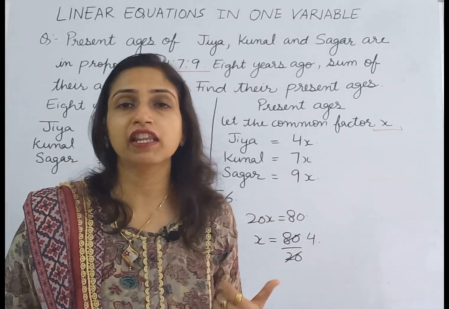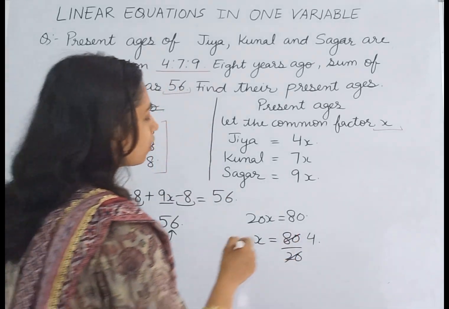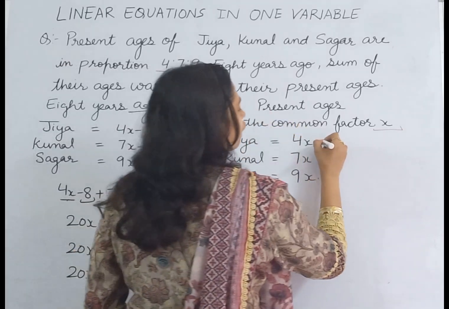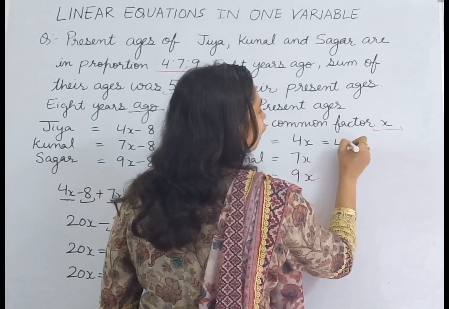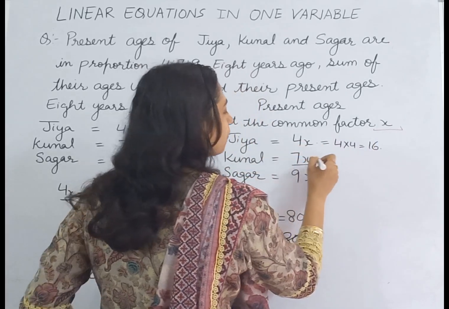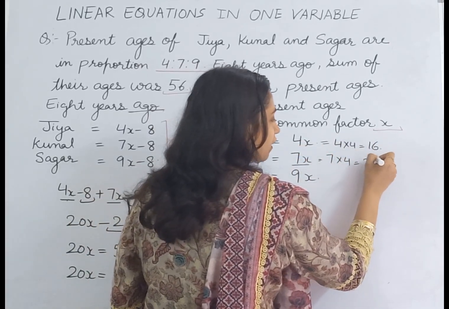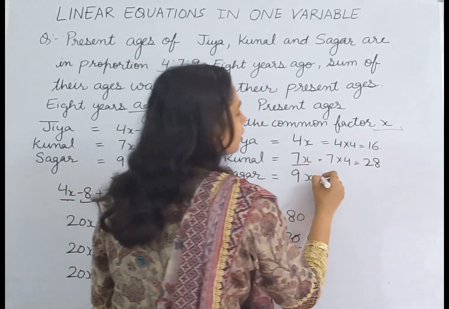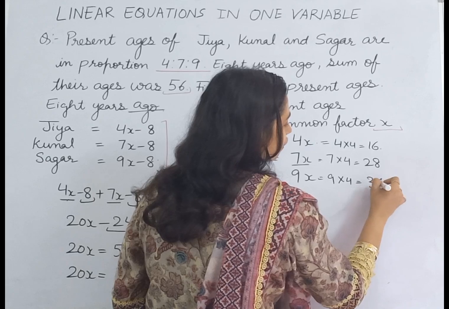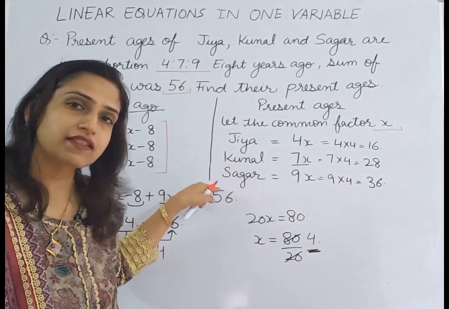So we can find the present ages of Jia, Kunal and Sagar because the common factor is equal to 4. Then the present age of Jia becomes 4 into 4, which is 16. The present age of Kunal becomes 7 into 4, which is 28. And the age of Sagar is 9 into 4, which is 36. So these are the present ages of Jia, Kunal and Sagar.